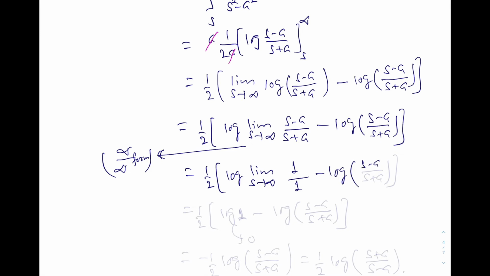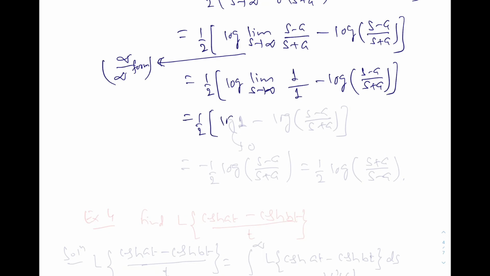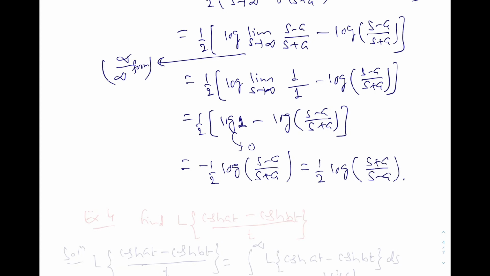log minus log of s minus a over s plus a, and this limit is 1 and log 1 is 0. And so this is minus 1 by 2 log of s minus a over s plus a. You may also write it like this, 1 by 2 log of s plus a over s minus a.